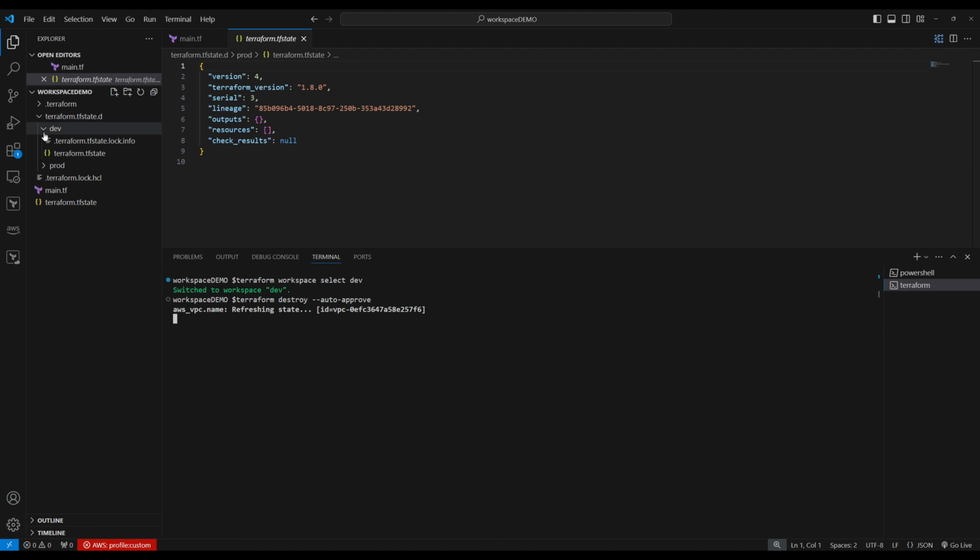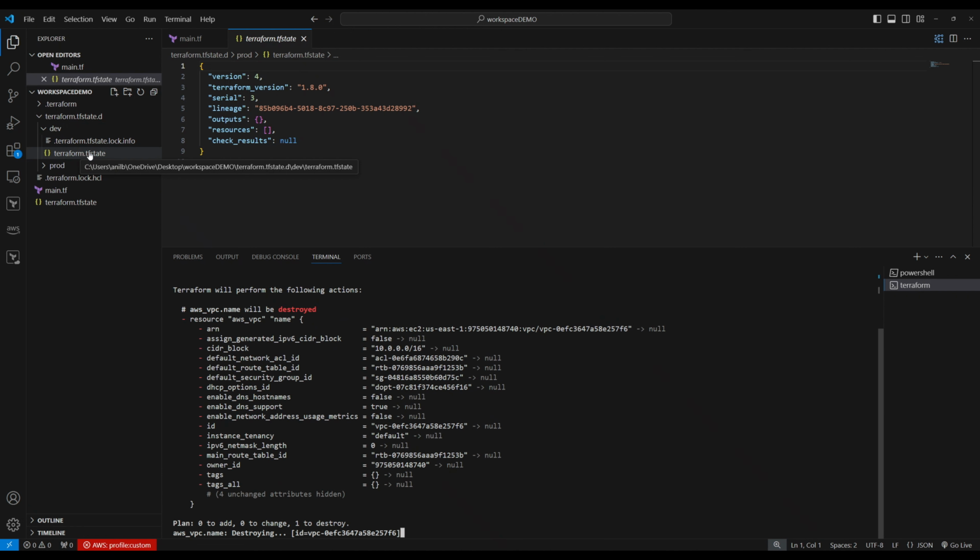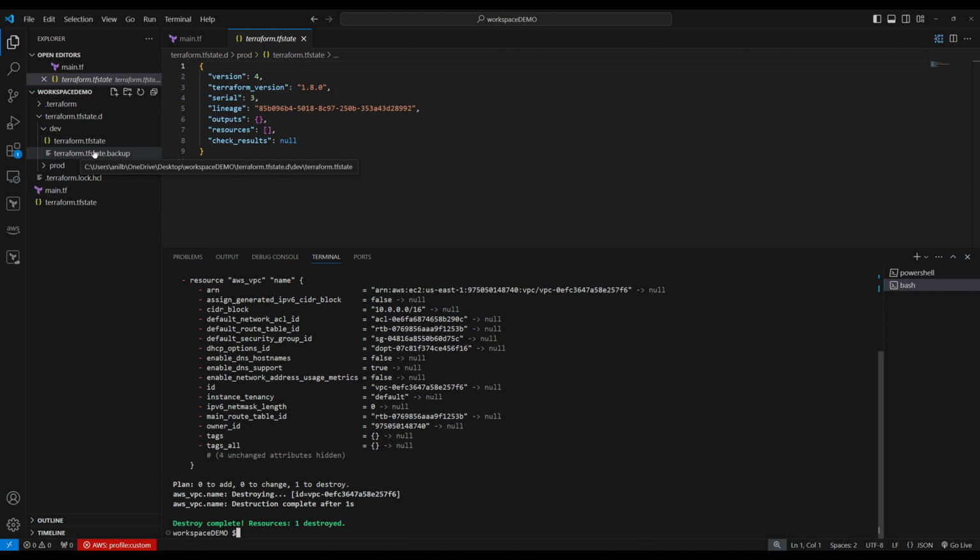See, the dev workspace state file is there. Now it's destroying. Now you see the backup is created. This is empty. So we have created the workspace, we switched to that workspace, we created the resource in that workspace, and we destroyed the resource in that particular workspace.